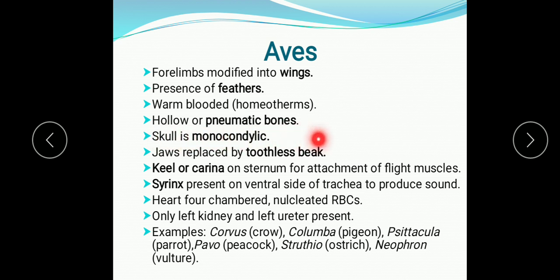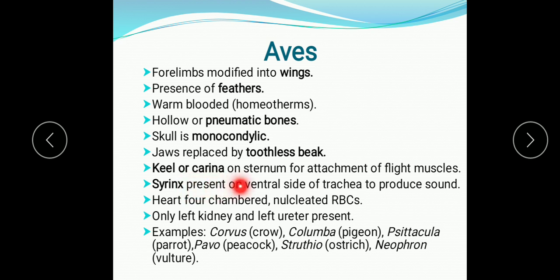Hollow or pneumatic bones are there. So air spaces in the bones make them light. So this type of bones is known as pneumatic bones, keeping the body weight less. And the skull is monocondylic. Here I explained to you what is the meaning of it. Jaws are replaced by a toothless beak. So in place of jaws or mouth, a beak is present.